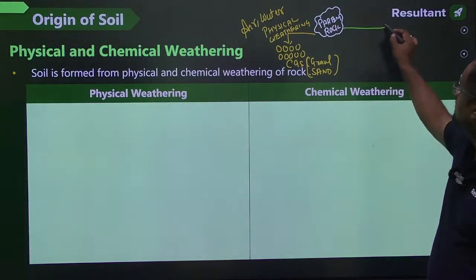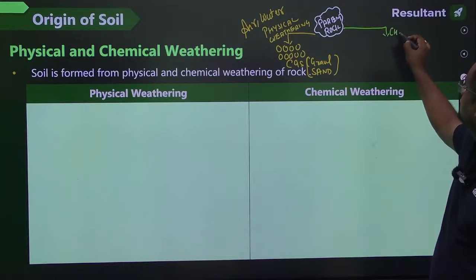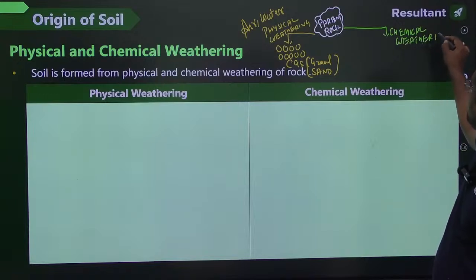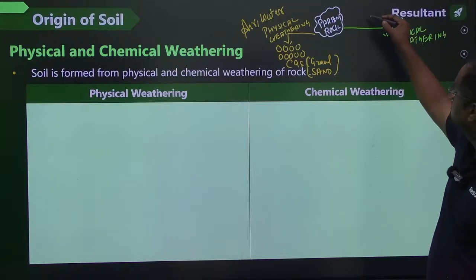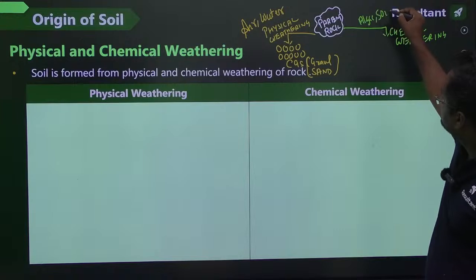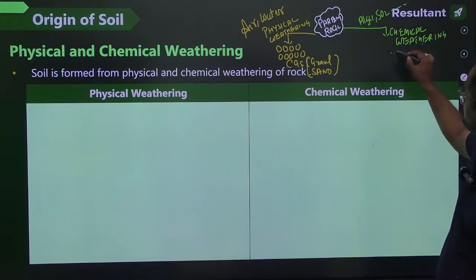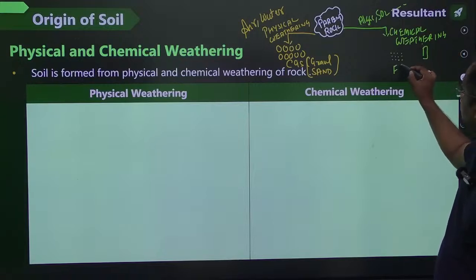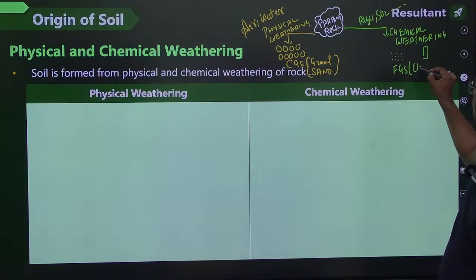Fine grain soils are formed from chemical weathering. Chemical weathering means some chemicals like algae, sulfur dioxide, etc. act, and very small particles, which if you zoom in have a flaky shape, are formed. Those are fine grain soils, that is clay and silt.